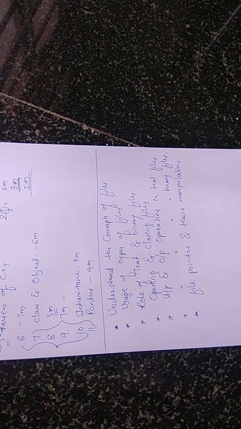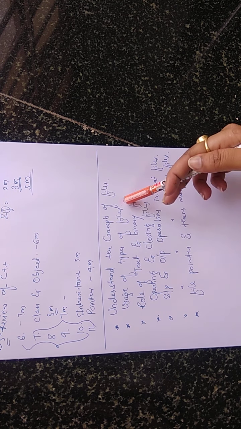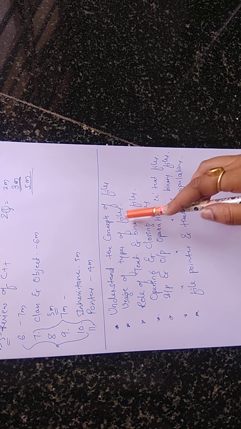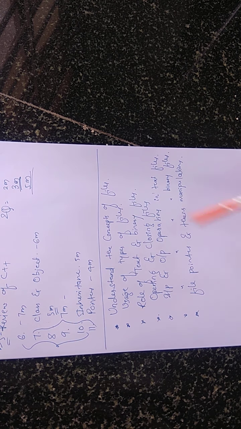These are all things we study in data file handling. The data file handling chapter is mainly used to understand the concept of files, to know the usage of types of files, and the role of the text file and the binary file. The binary file and the text file are the two different types of files.